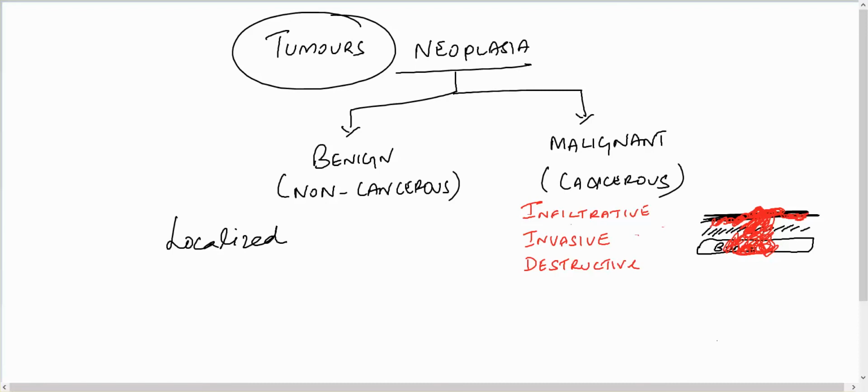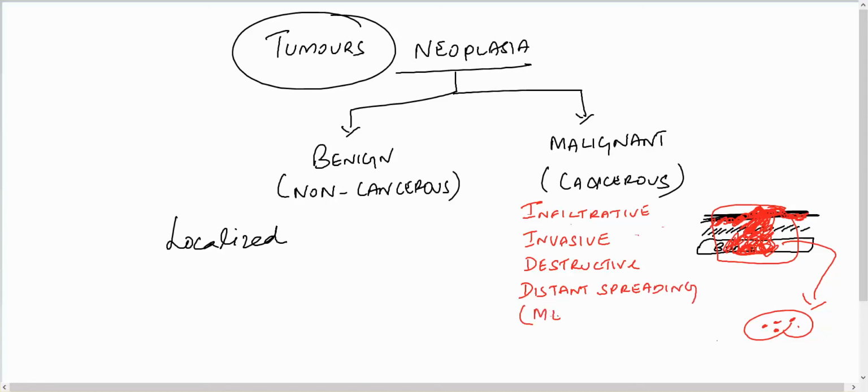And this tumor, once this is the primary area of the tumor, and then it spreads to the other organs. For example, it goes to the brain. It is called distant spreading, otherwise called metastasis.